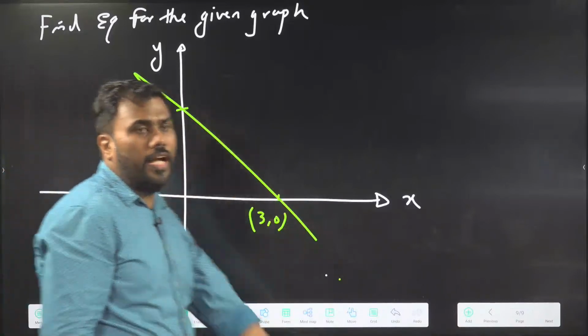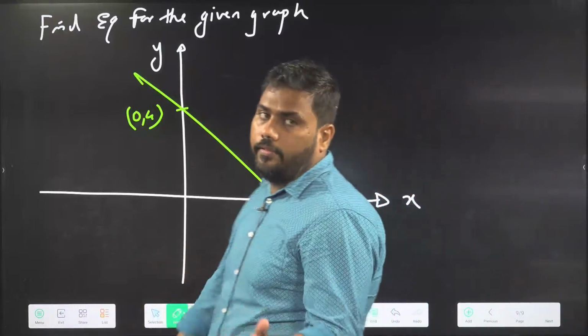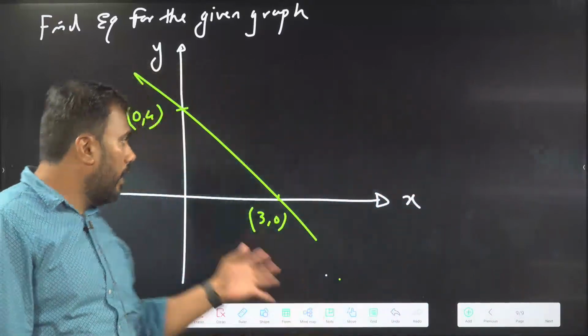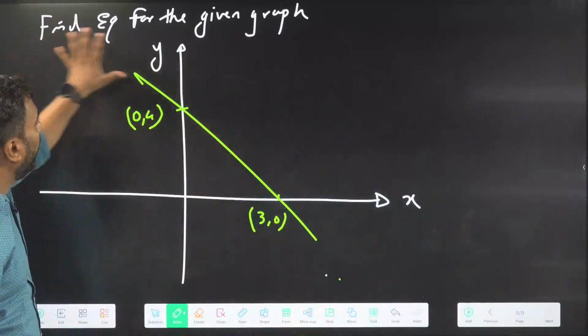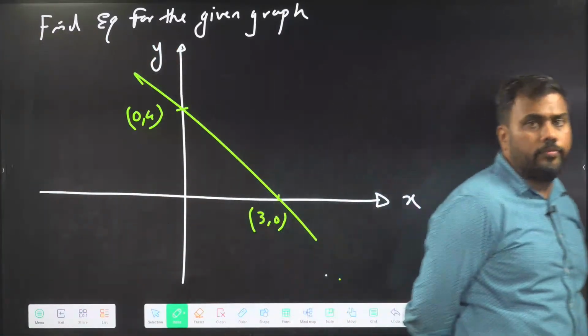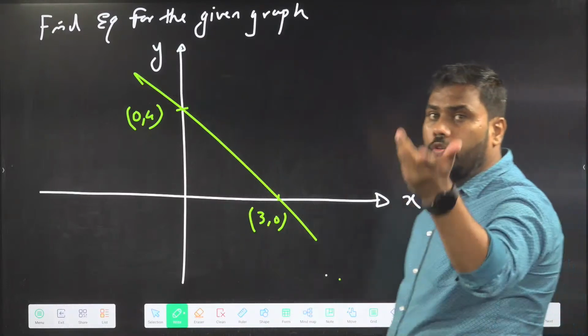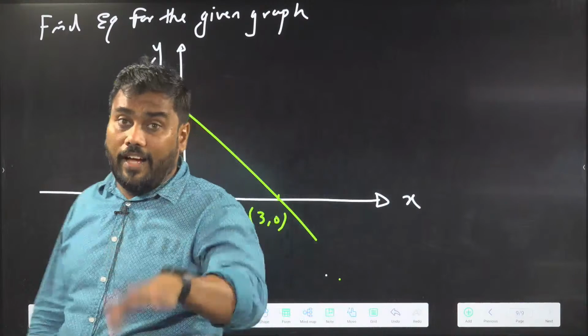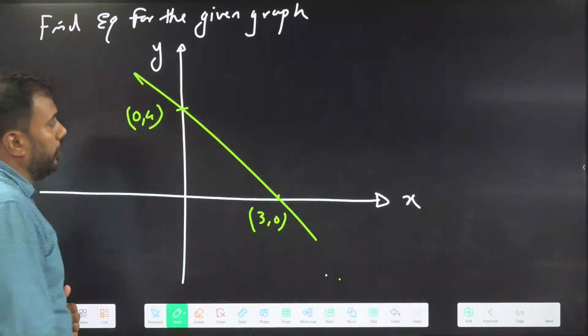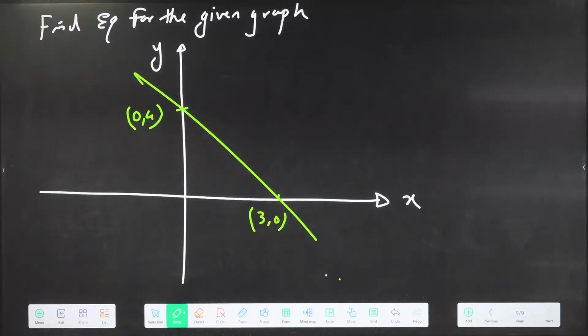I am giving you the graph. Now give me the equation. Now we are doing the reverse thing. From the graph, give me the equation. Find the equation for the given graph. Try this question. We have learned to draw the graph from the equation. Now, if the graph is given, then I am asking you what the equation is. Write down the equation for this graph.